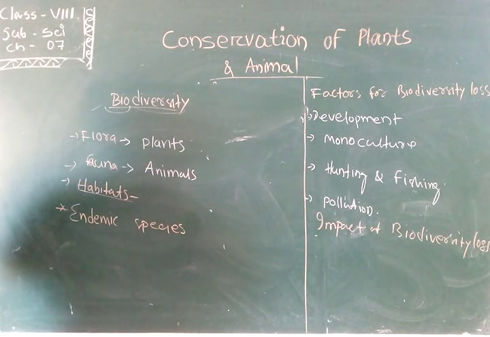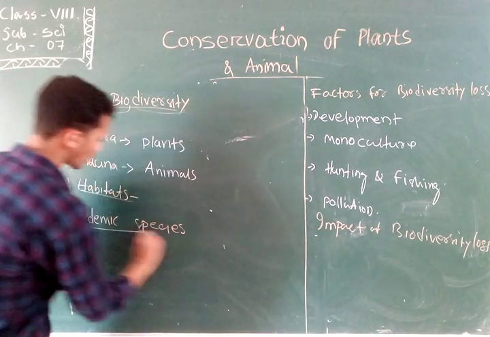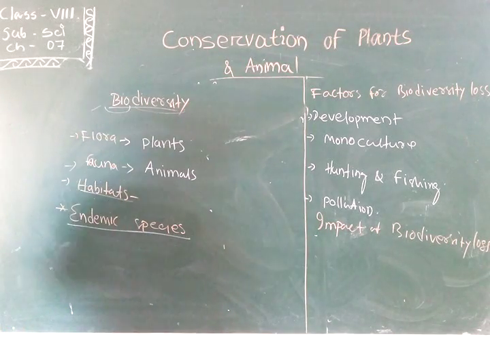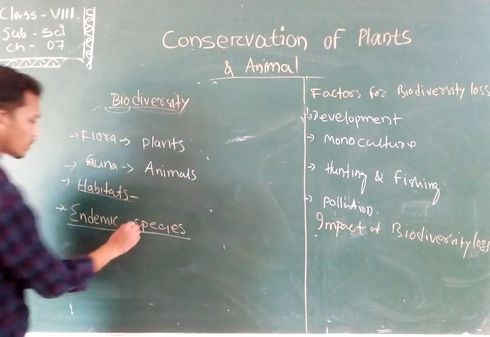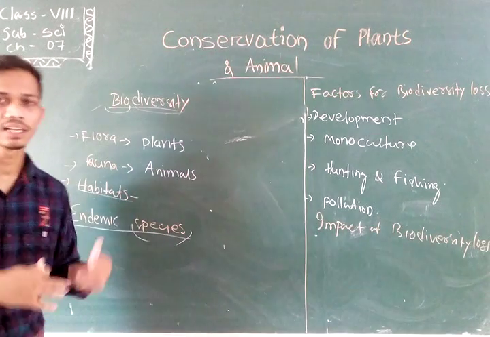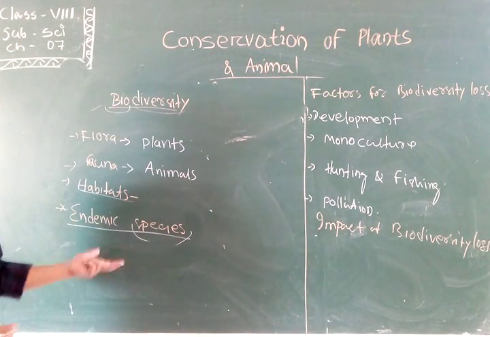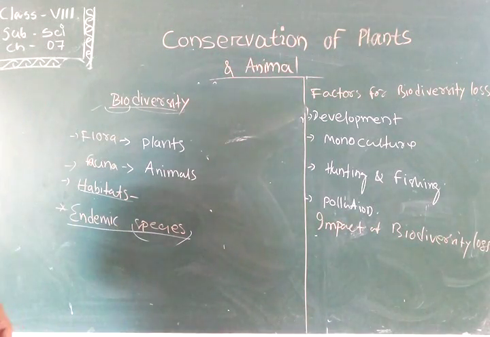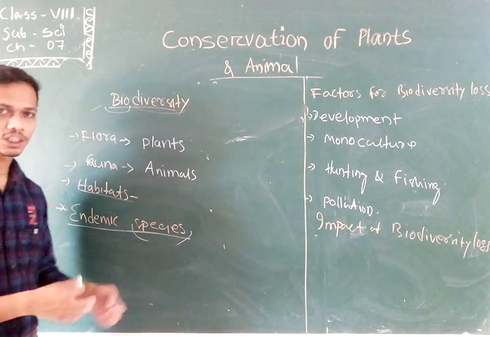Okay, children. Next, let's learn about endemic species. Species means one type of animal that meets another of its kind and produces the same type. You, as human beings, are one type of species.